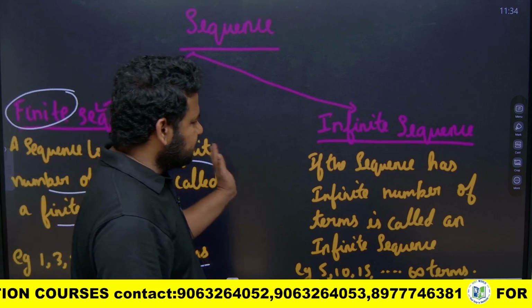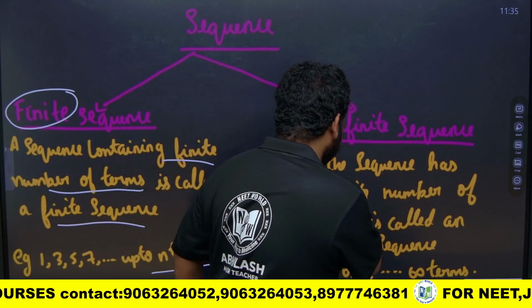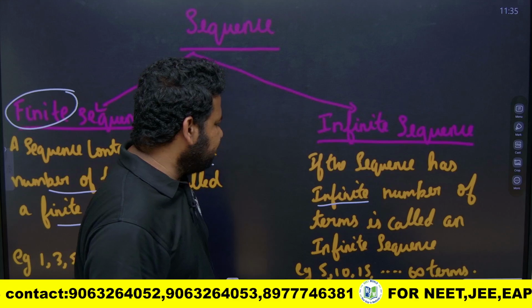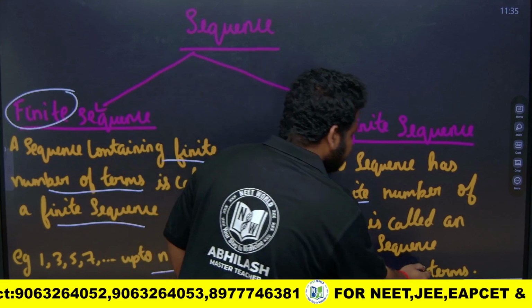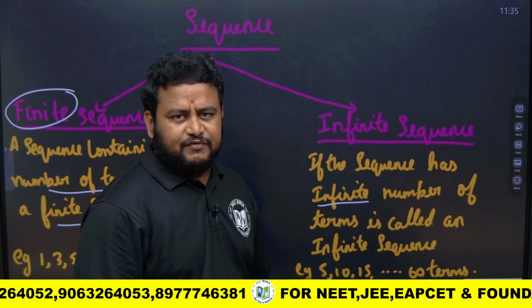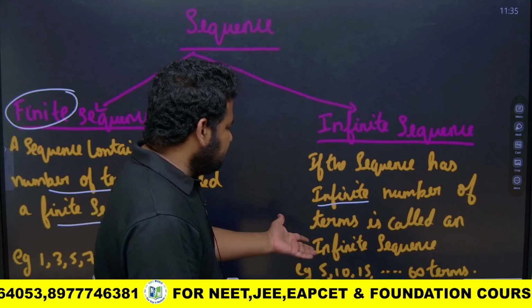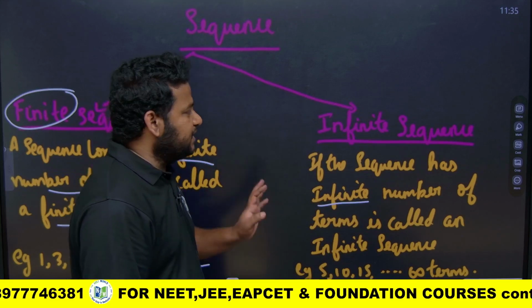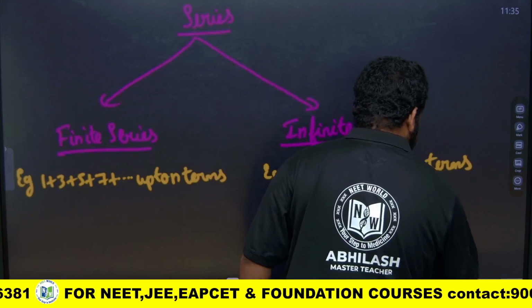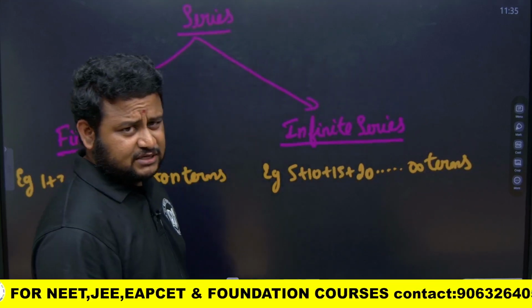Suppose the same sequence has an infinite number of terms instead of finite, it is called an infinite sequence. That is 5, 10, 15 up to infinity, where we cannot count, that is up to infinity. Where we take it up to infinity, that is called an infinite sequence. Okay, this is about sequence: what is a sequence, what is finite, what is infinite.